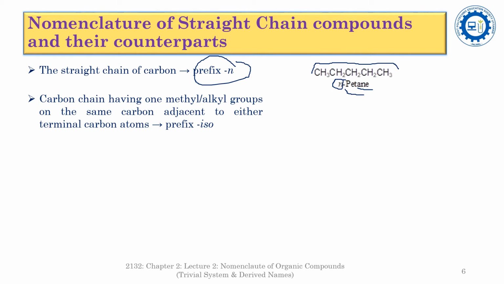Now the prefix iso is used to represent the carbon chain having one methyl or alkyl group on the carbon adjacent to either terminal carbon atom. For example, isopentane. Here see the number of carbon atoms is 5, so that's why it is pentane. But here one methyl group is added to the carbon atom which is adjacent to either terminal carbon atom. So that's why the prefix iso is added.